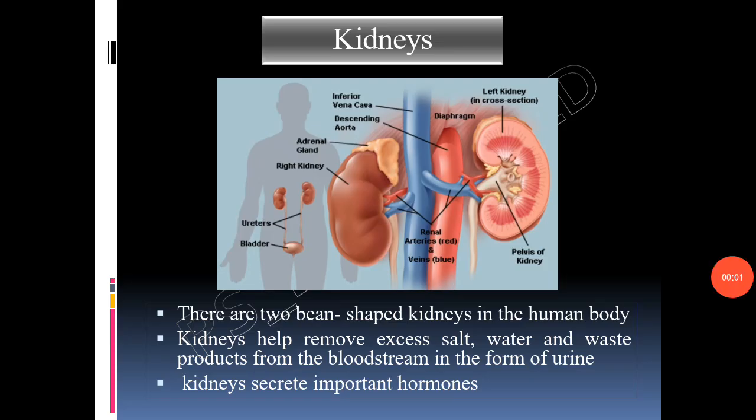Kidneys. There are 2 bean-shaped kidneys in the human body. They are reddish brown in color and each weighs approximately 130 grams in adults. The main function of the kidneys is to help remove excess salt, water and waste products from the bloodstream in the form of urine. Kidneys also secrete important hormones such as renin and erythropoietin, which play significant roles in the production of blood cells and in the regulation of blood pressure.